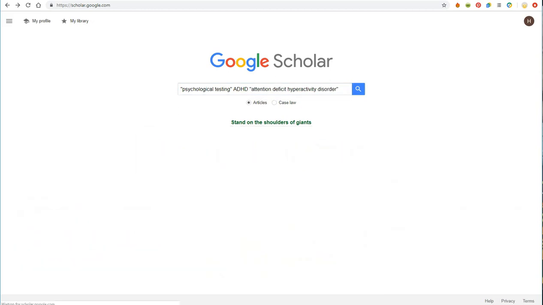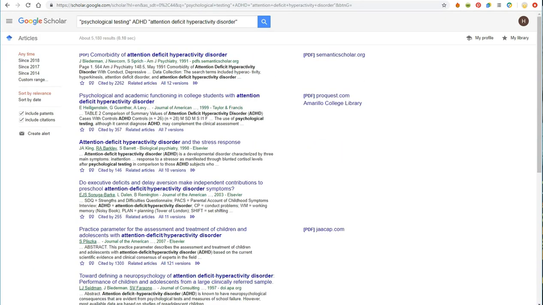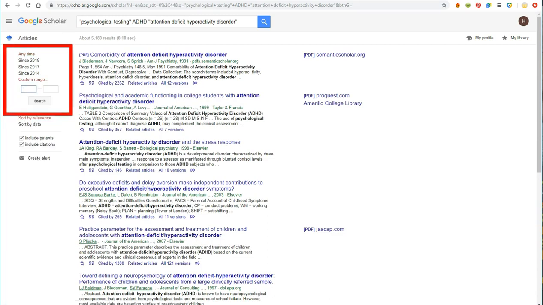Let's search. After you search, you can limit the date range of the articles using the date range tool on the left. For most research papers, you want to have articles that were published within the last 5 years in order to have the most up-to-date information on your topic.